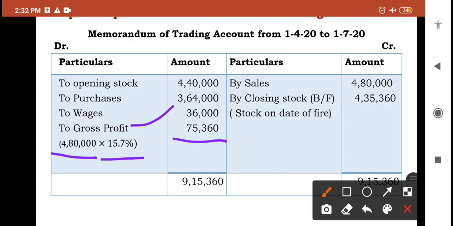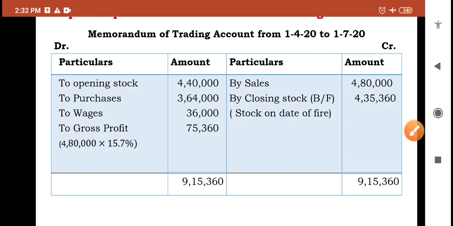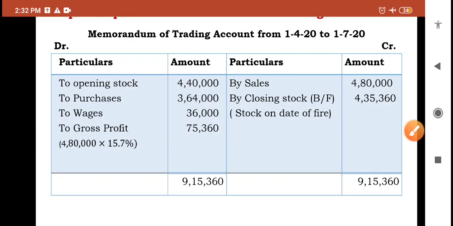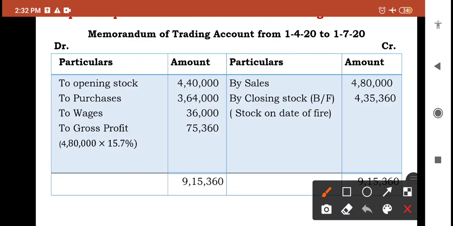Okay, after that you need to find out the closing stock. So 4,80,000 is the sales which is given in the question, so we have mentioned that. And after, we need to find out the balancing figure. In the memorandum of trading account, the balancing figure will be closing stock and stock on date of fire. So closing stock, or it is also considered as stock on date of fire.